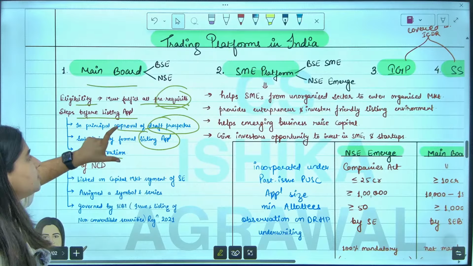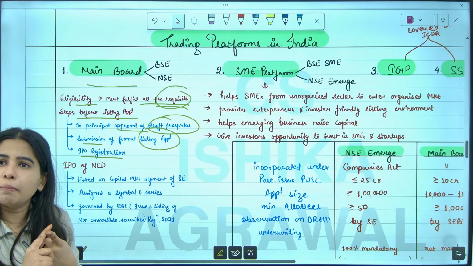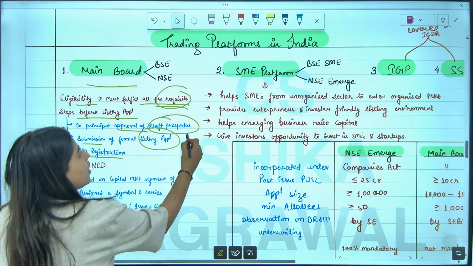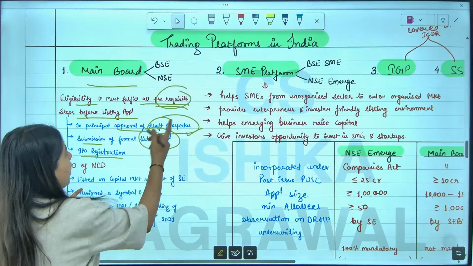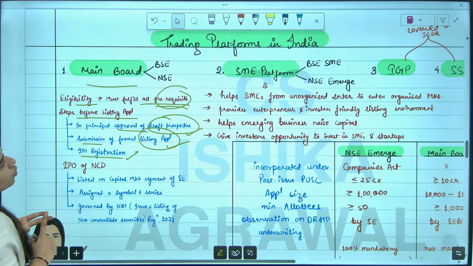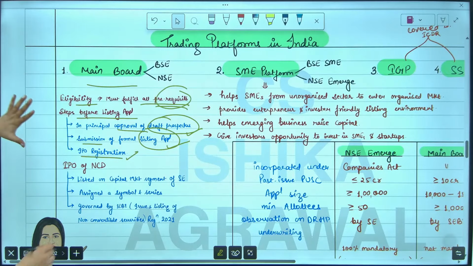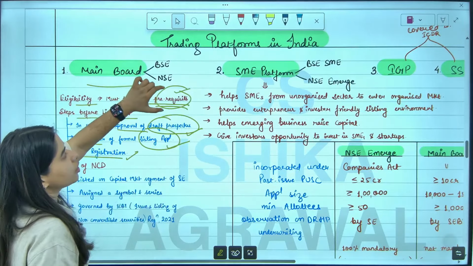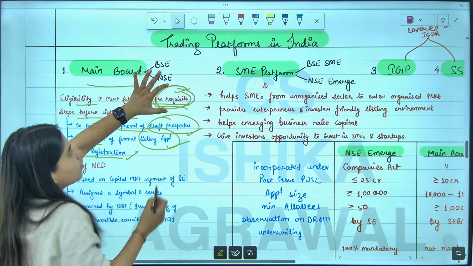It's very detailed, and they have just summarized it here. First you have to prepare a draft prospectus. You need to get your prospectus approved by the stock exchange. You need to submit a listing application and do the IPO registration, and also fulfill all the requirements, conditions and prerequisites.